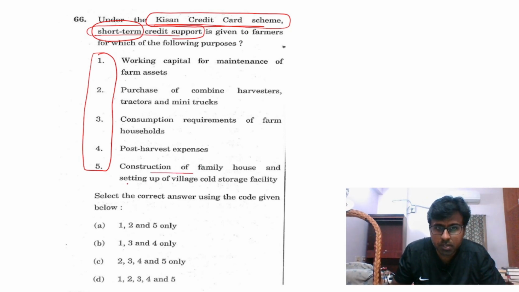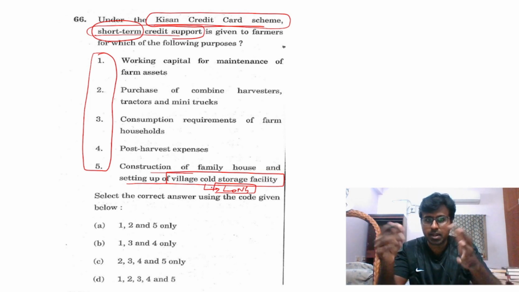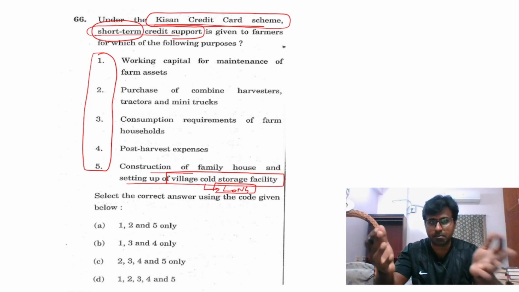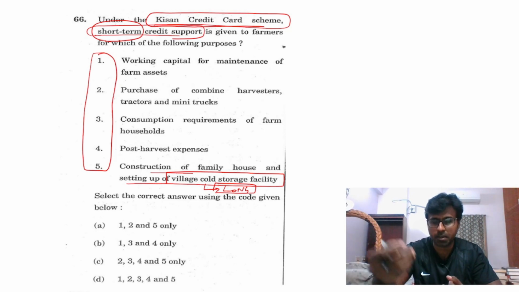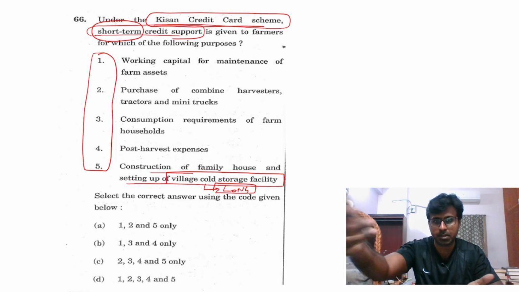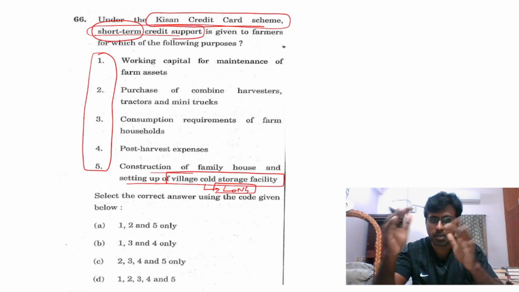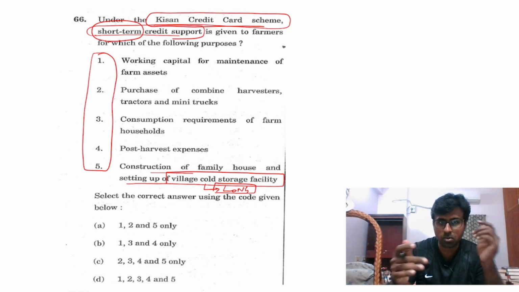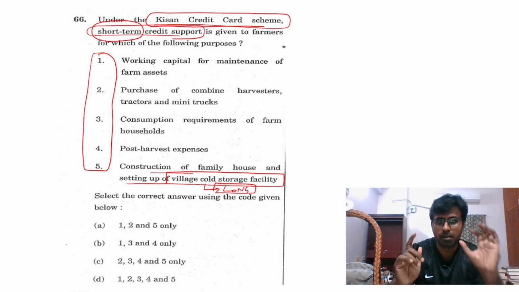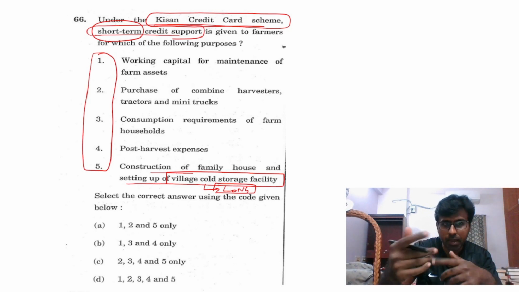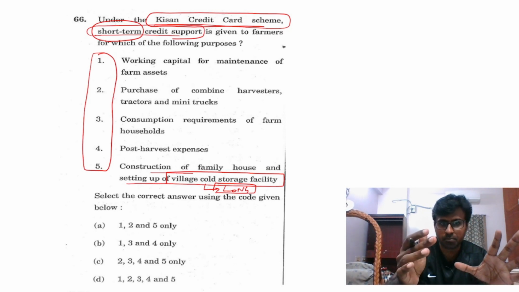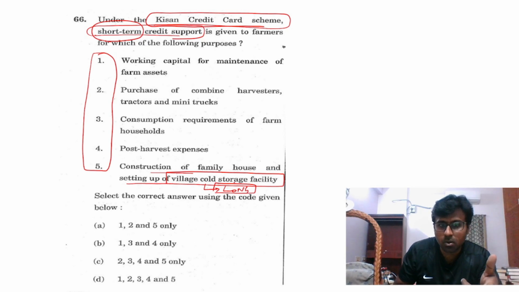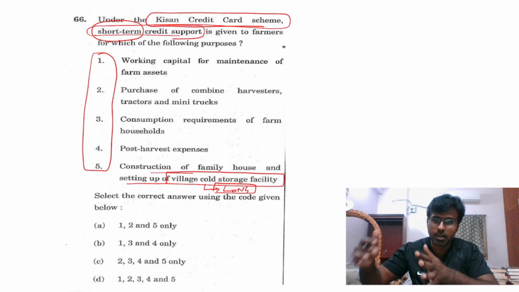Construction of family house, setting up of village cold storage. This village cold storage is long term. But here what they say is Kisan Credit Card scheme, leave it. A credit card scheme is about swiping for immediate purposes like petrol. In terms of the Kisan Credit Card, it is short term credit support, where I have to pay the money immediately. It's short term, not long term. But a village cold storage facility, I have to construct and maintain.